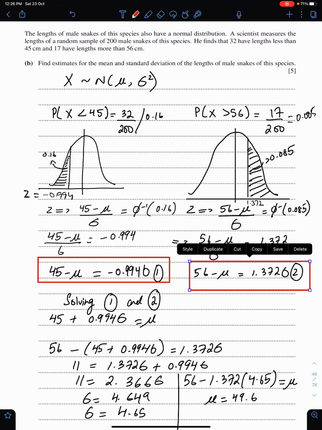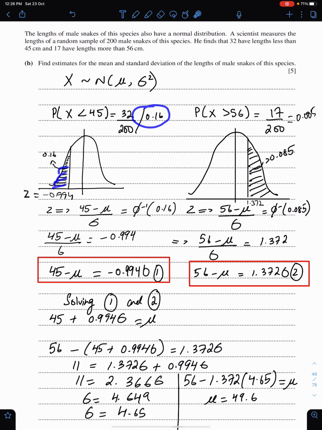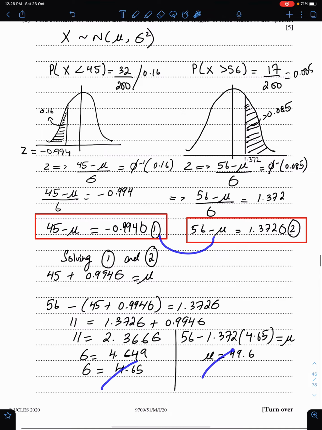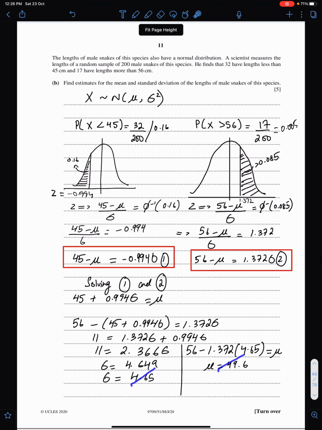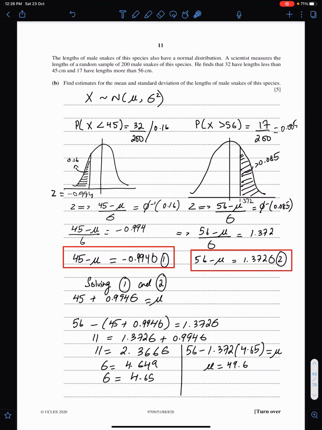You must be good at inverse normal. You must know how to shade this area and how to find this value. Same as here, according to this sign, shade in this way, and the answer is positive. Here the answer is negative because the sign is lesser, so we shade it in this way. By solving these two equations simultaneously, we can get the values of mu and sigma. Make sure you give your answer up to 3 significant figures. You must be good at these types of questions.